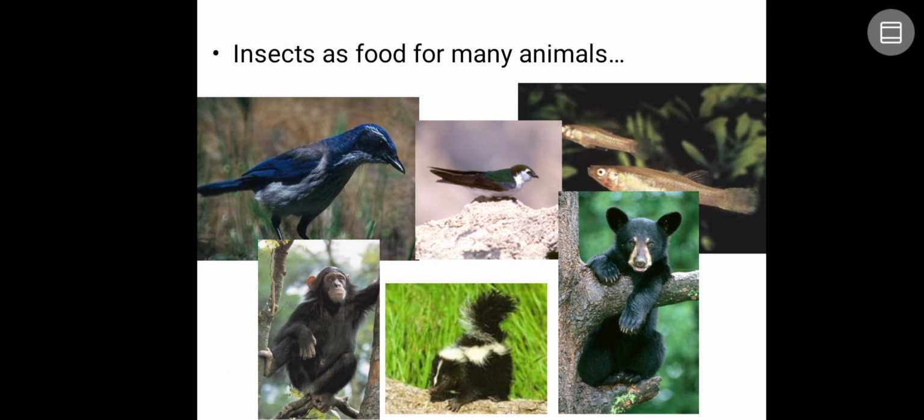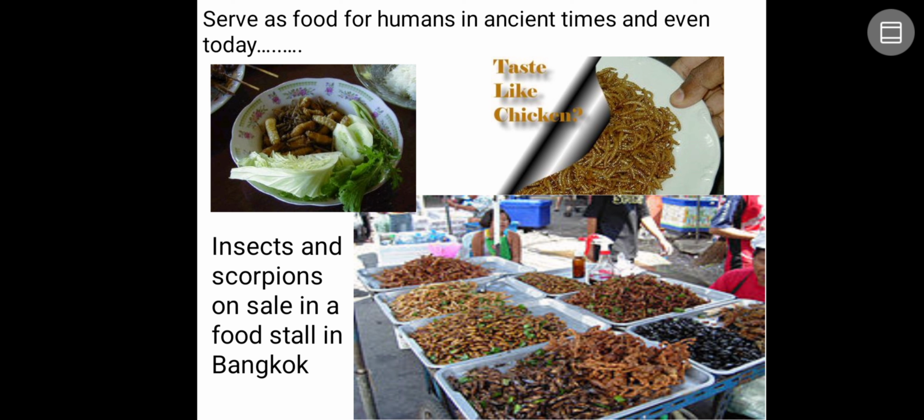Okay, so now, insects play an important role in the food chain and food web in the environment. Many birds and animals are completely dependent on insects for food. In some countries, even in India, humans feed on insects, like grasshoppers or other worms. So this is the brief explanation about the classification of economic entomology. Thank you.